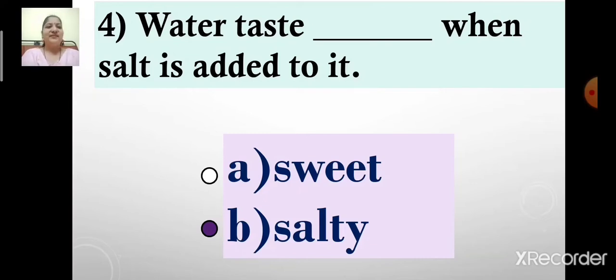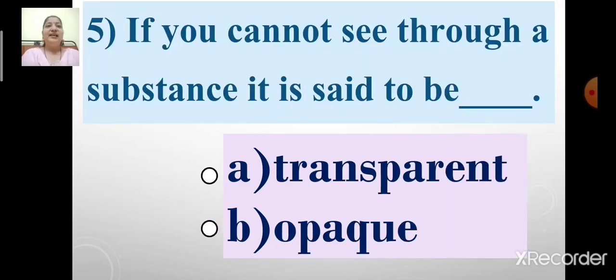Now next. Number 5. If you cannot see through a substance, it is said to be dash. The options are option A, transparent, and option B, opaque. Now children, tell me the correct option. Which is the correct answer? Option A, transparent, or option B, opaque?